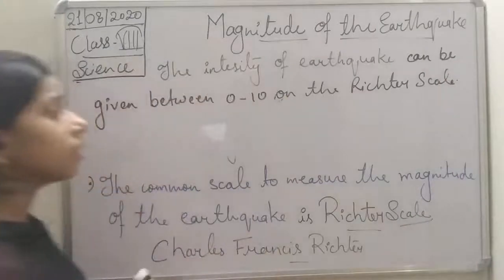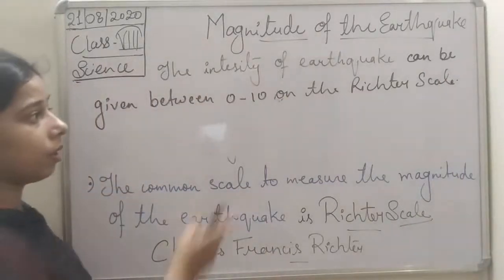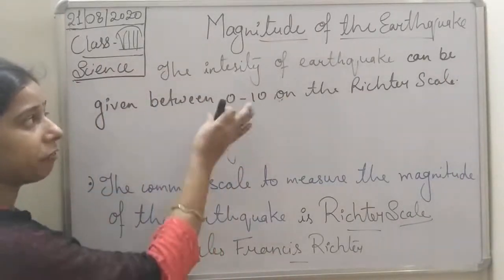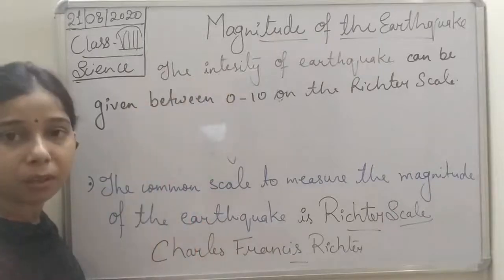So between 0 to 10 on the Richter scale, we define the intensity of the earthquake.